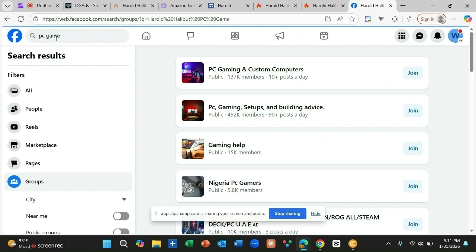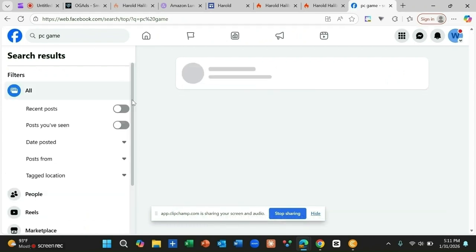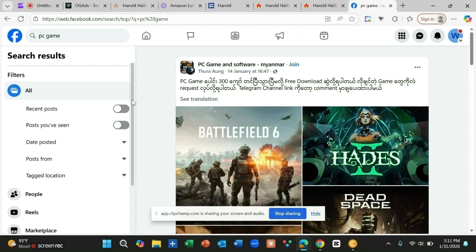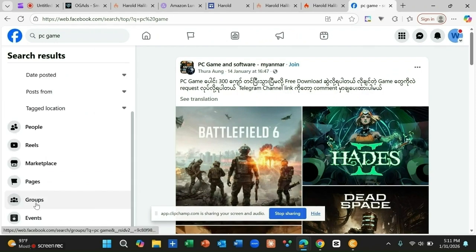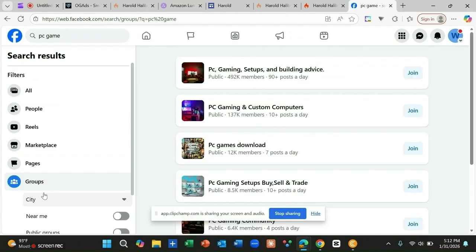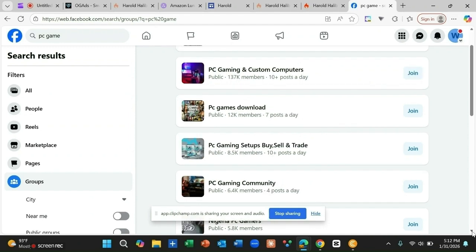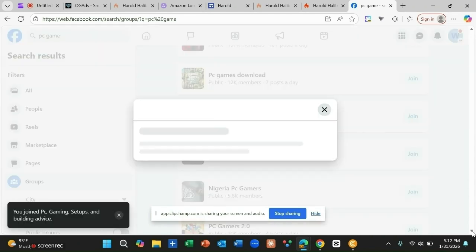When you click enter, the next thing you need to do is go to groups. Click on groups right now. When you click on this, you're going to see many groups here. This group contains 482,000 members, and each day they are posting 90 posts. You need to join those that are posting games almost 1090 of their posts.